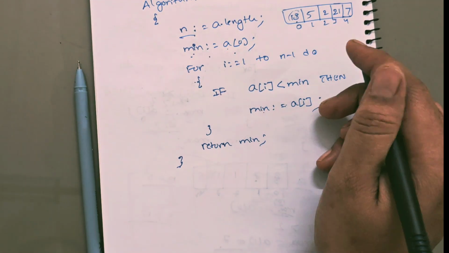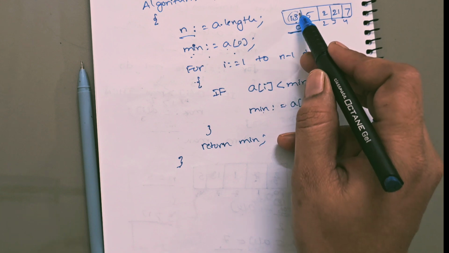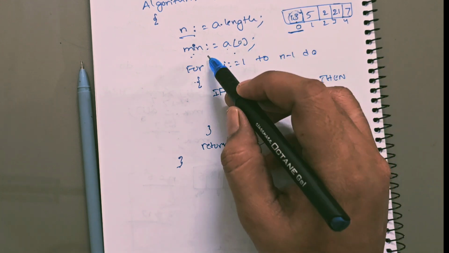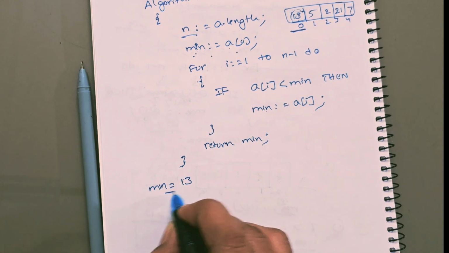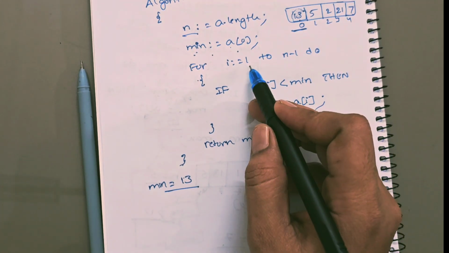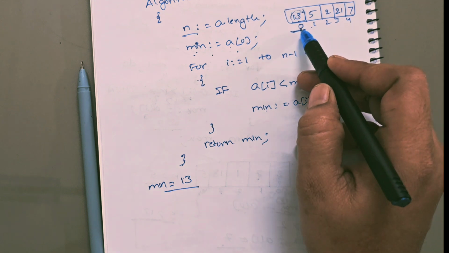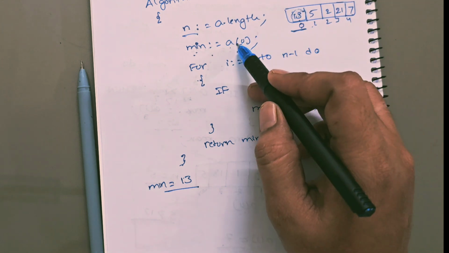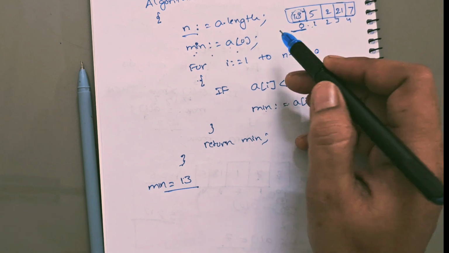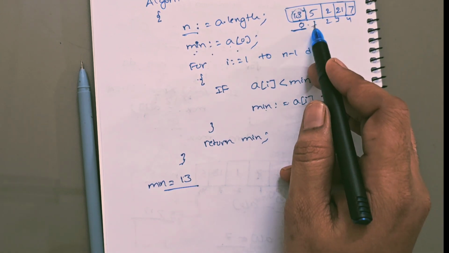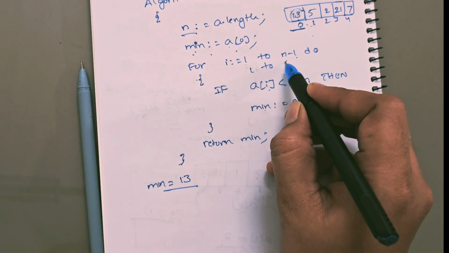So what it will do first, we are assuming a of 0 is the minimum number. So what is the minimum number right now? What is the value? It has 13. Next, you no need to take the values from 0. We are having already the 0th value, right? So you have to compare values from 1. Okay. So what is the I value? 1. Here 1 to n minus 1, nothing but what? 4.